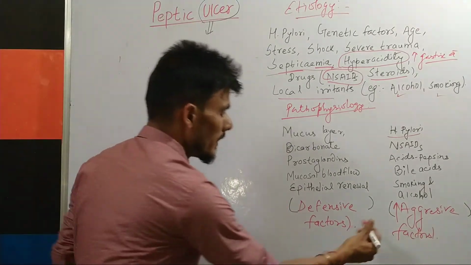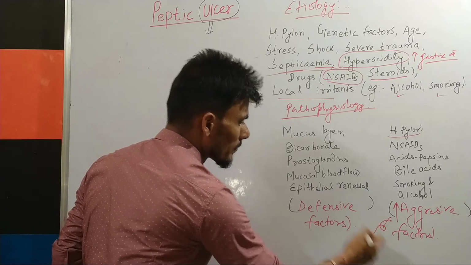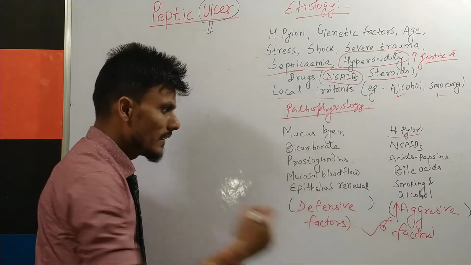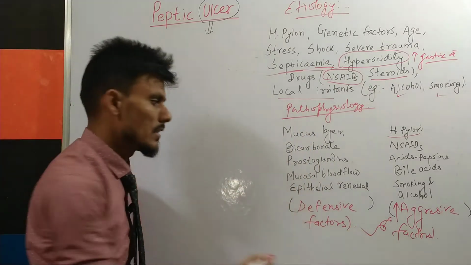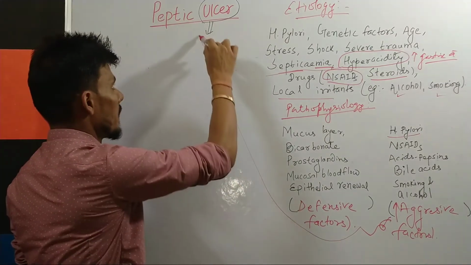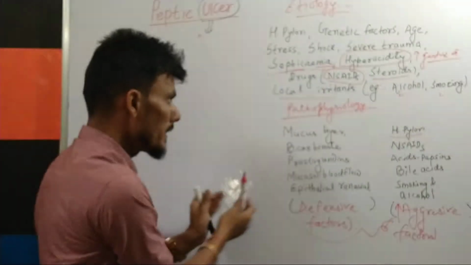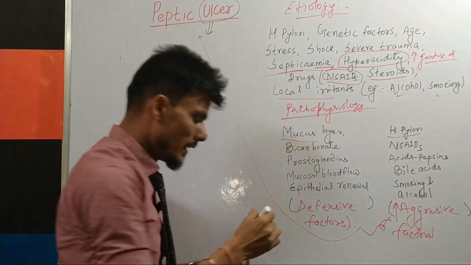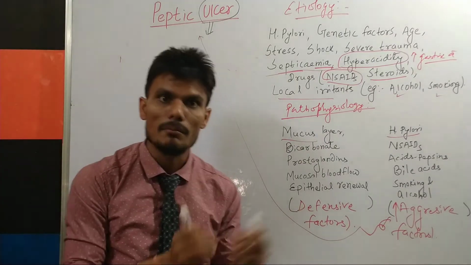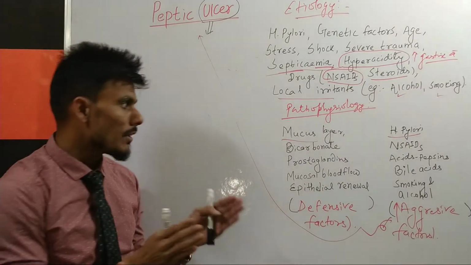At that time, it will cause injury to the cells of the stomach, leading to peptic ulcer. As I discussed in the beginning of the class, the mucosal layer protects the stomach wall from mechanical as well as chemical injury.